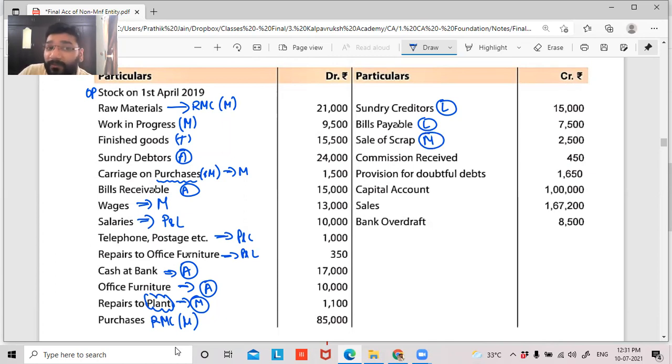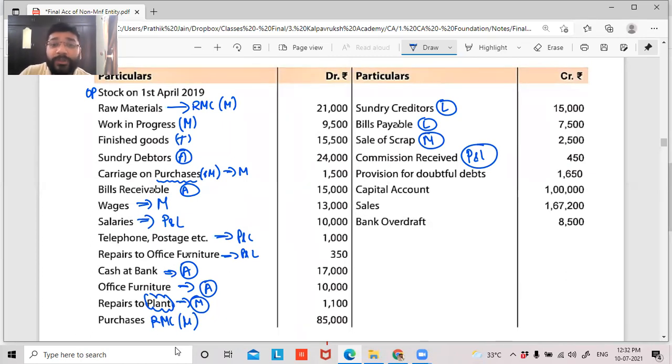Commission received. Are you in the main business of earning commission? No. This is something extra you're earning over and above your business. So can I say this is indirect income to be gone to your P&L account? Everybody? Yes, sir.